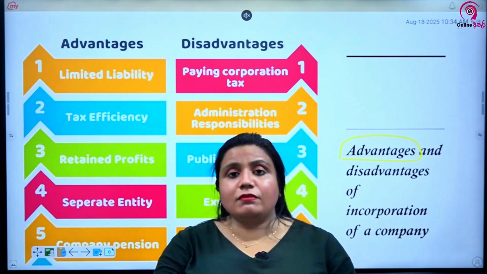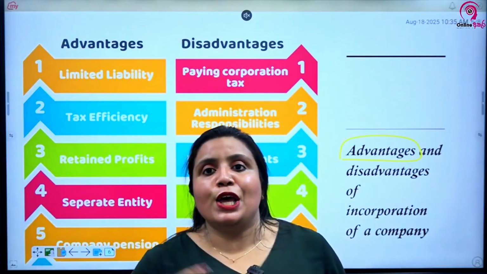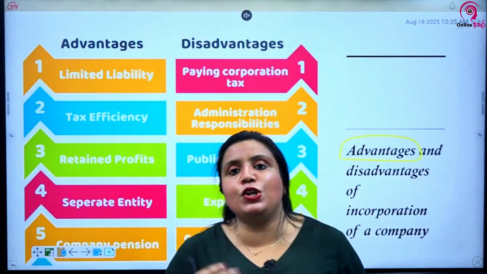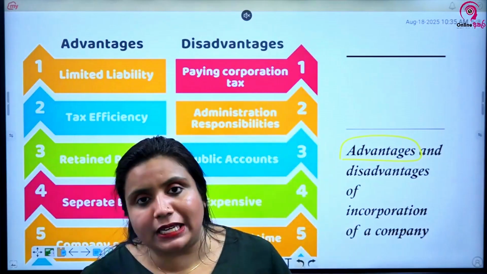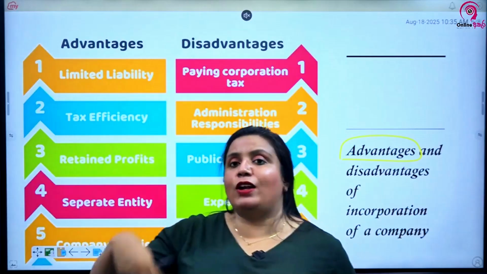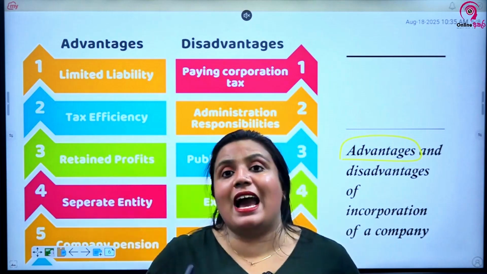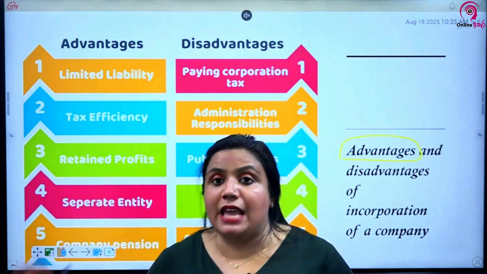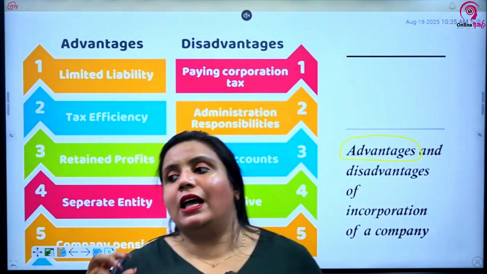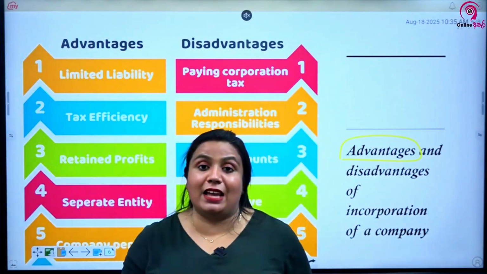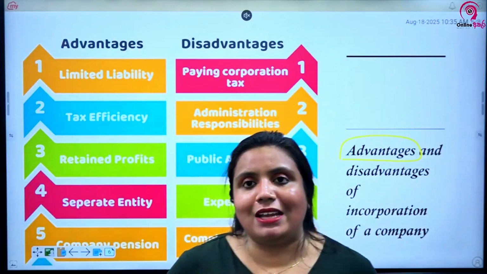Second advantage, easy to raise capital. When you are doing a sole proprietorship or a partnership, one way is, if you want more capital for the business organization, you have to pocket it out from your own money, right? And even when you go to take a bank loan or a loan from a financial institution, they particularly don't like to. Why? They are afraid whether this is stable, whether it will be there for a long time or whether it will collapse. So because they are afraid, we have an issue. Usually they take a lot of time, or they ask for a lot of securities when issuing a loan, or even debentures or whatever it is, right?